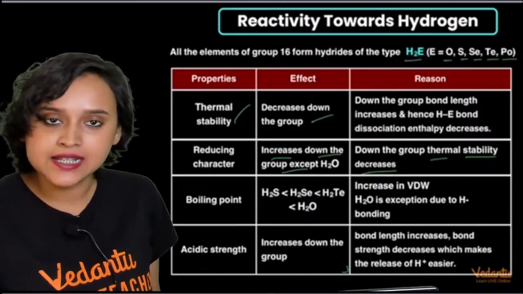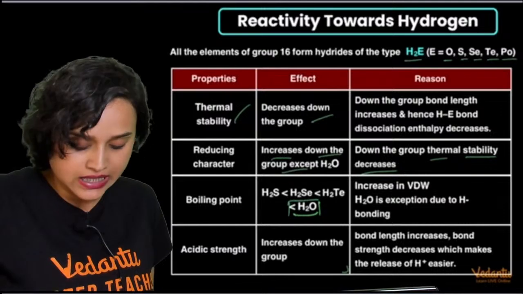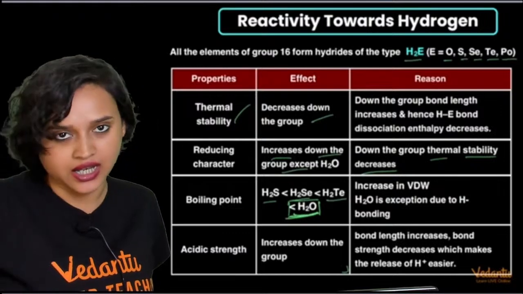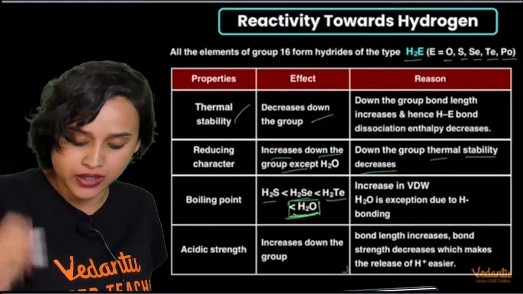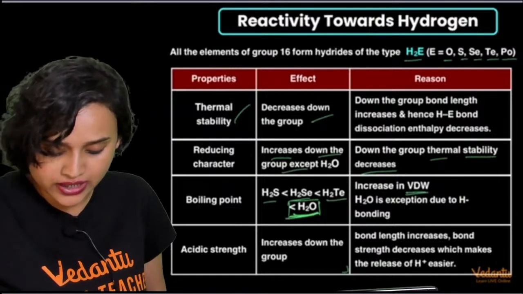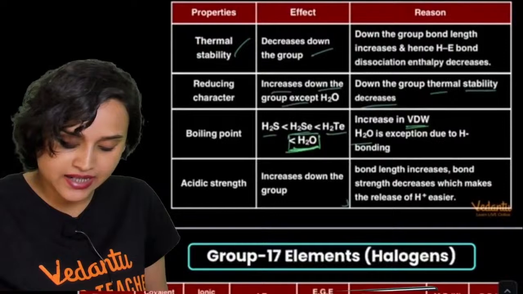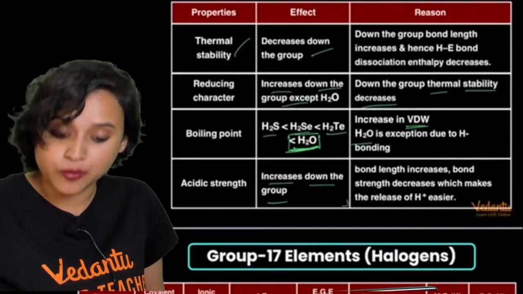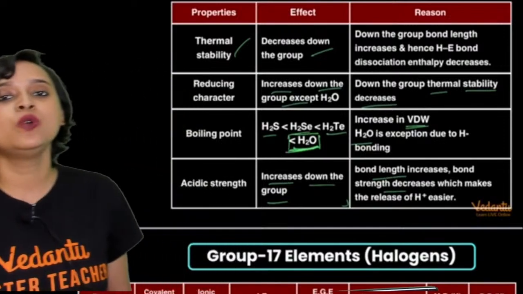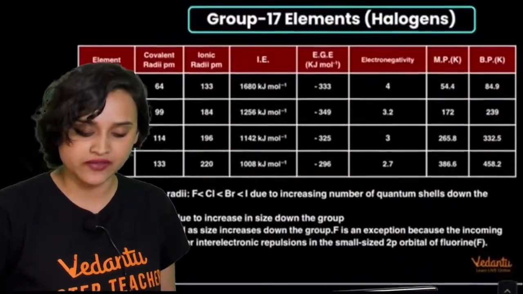Next is boiling point. We see that H2O, water, has a very high boiling point. The rest follow: H2S, H2Se, and H2Te. Water has a very, very high boiling point, please do remember it. Why? There is an increase in the van der Waals forces down the group. However, in case of water, there is an exception because of hydrogen bonding. And acidic strength increases down the group because the bond length increases and the bond strength decreases. That means the H+ ions will be easily dissociated. The release of the H+ ions will happen very easily.